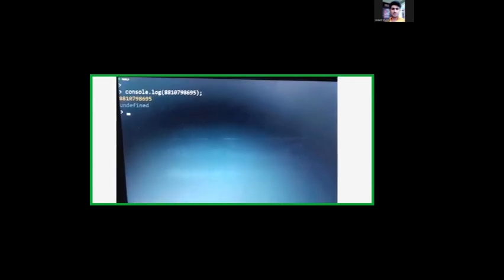Okay, Node.js. It's very small, but if you can see it at the top bar, there is one green logo, and beside that green logo, there's the word Node.js written.